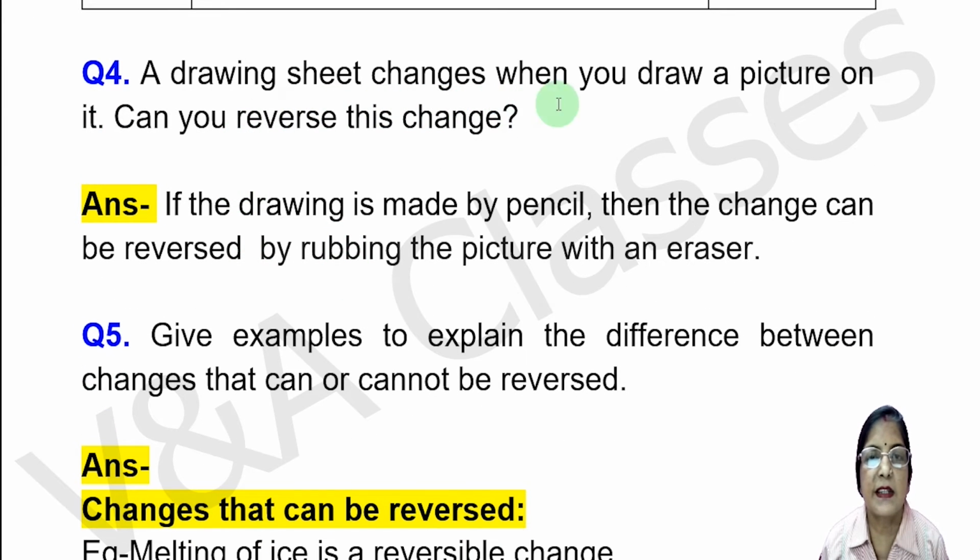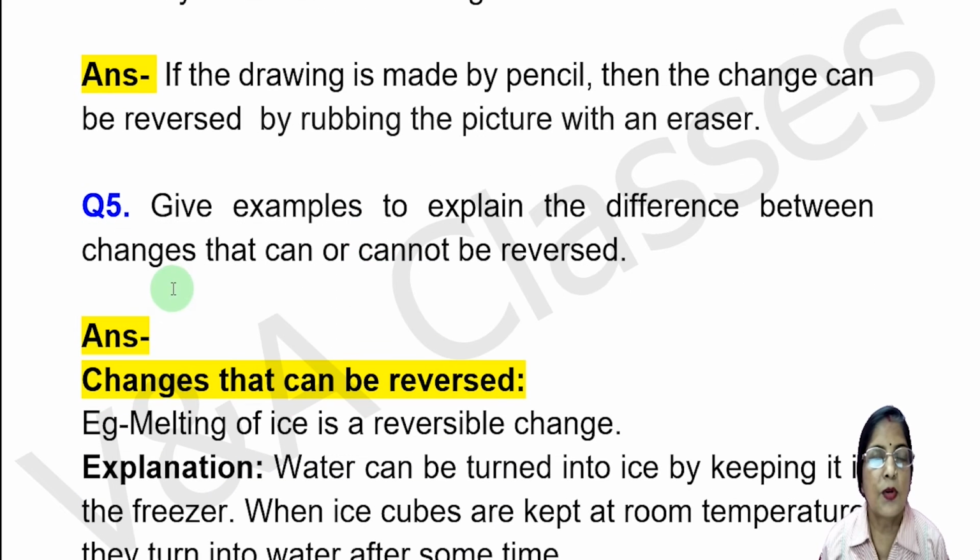Now question number 4. A drawing sheet changes when you draw a picture on it. Can you reverse this change? Answer, if the drawing is made by pencil, then the change can be reversed by rubbing the picture with an eraser.